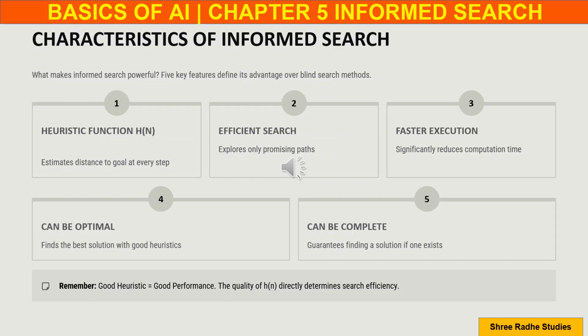Informed search has 5 important characteristics. The first characteristic is the heuristic function h(n), which estimates the distance to the goal. The second characteristic is efficiency, because only promising paths are explored. Third is faster execution, because unnecessary computations are avoided. Fourth, informed search can be optimal if a good heuristic is used. Finally, it can be complete, meaning it can guarantee finding a solution if one exists. There is one simple rule that students must always remember. Good heuristic means good performance. The quality of the heuristic function directly determines how intelligent and efficient the search algorithm will become.